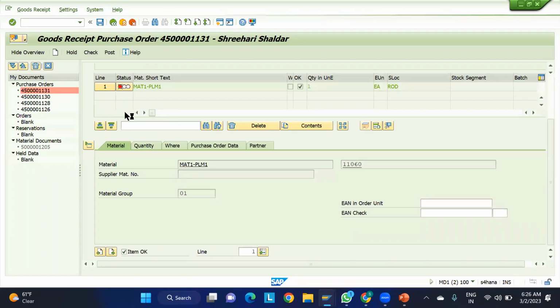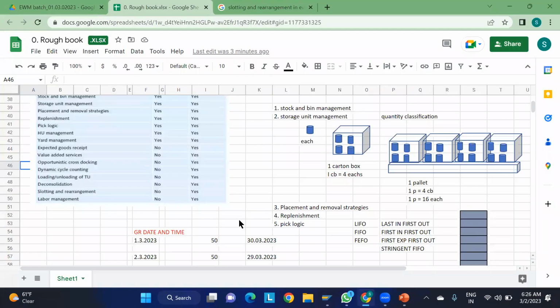So we give the cycle counting indicator at the warehouse level, and whenever we do, it will suggest that this particular material is not yet counted, so we need to count it. That is the dynamic counting which is there on the EWM side.